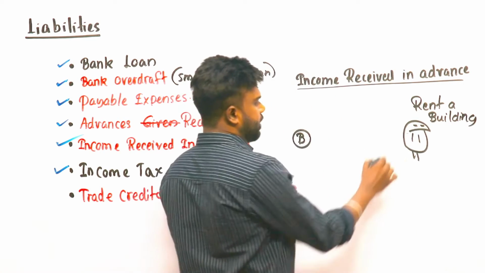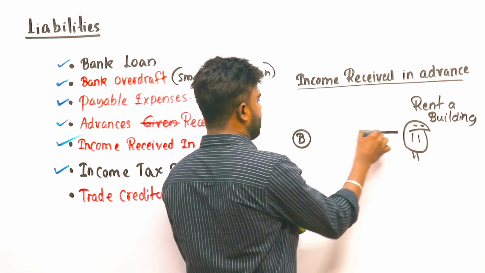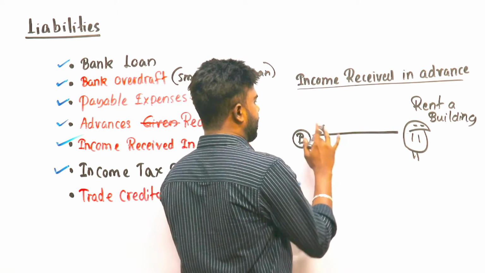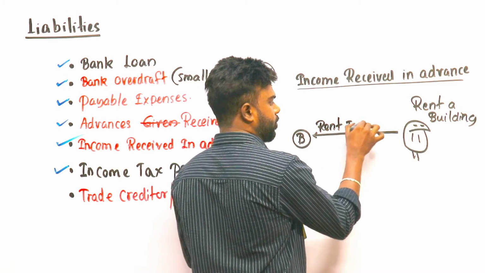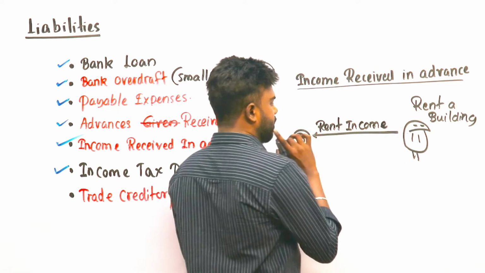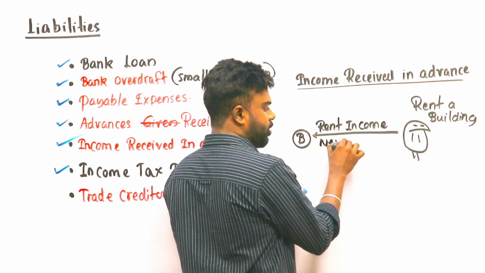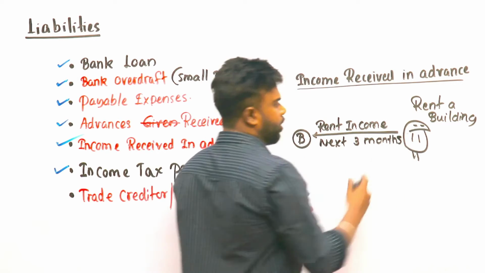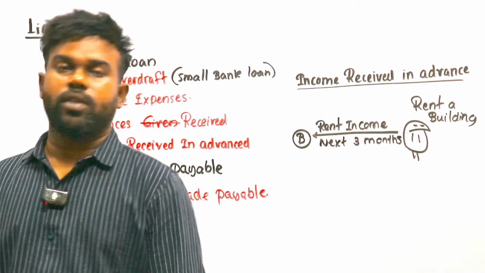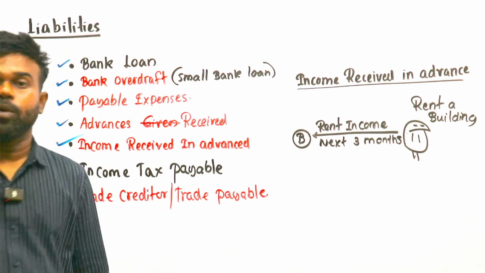Therefore, this person has paid rent. Our rent income for the next 3 months, next 3 months income, received in advance. We already received the next 3 months' rent income.